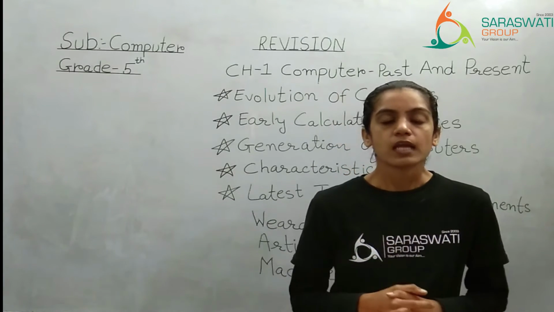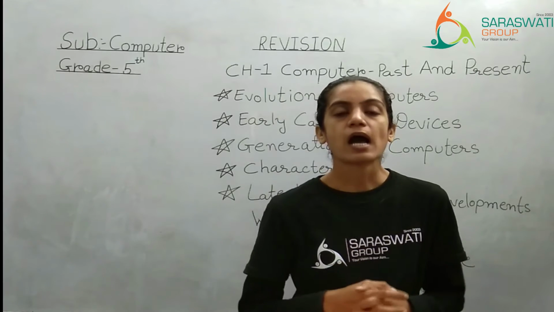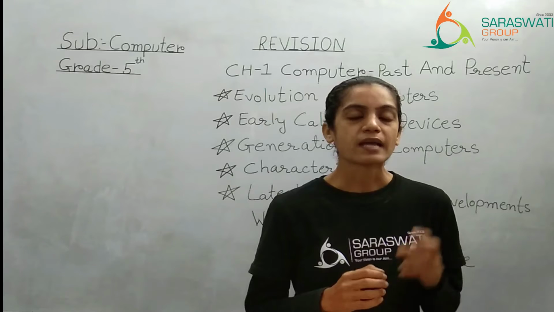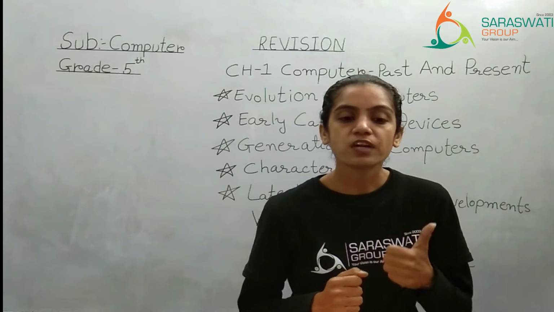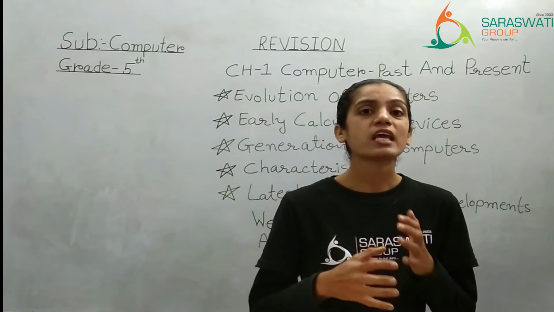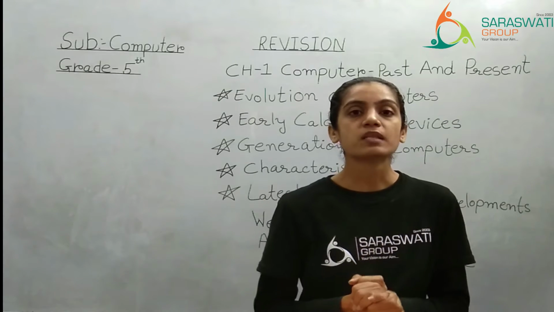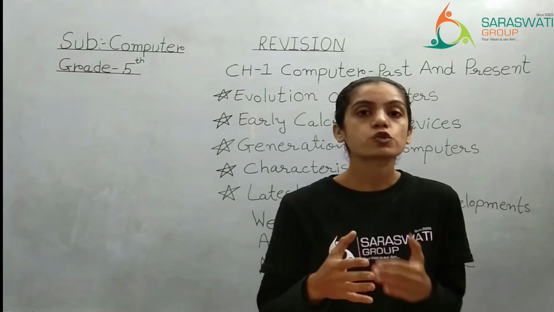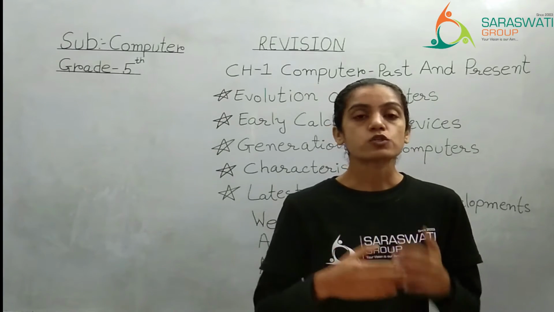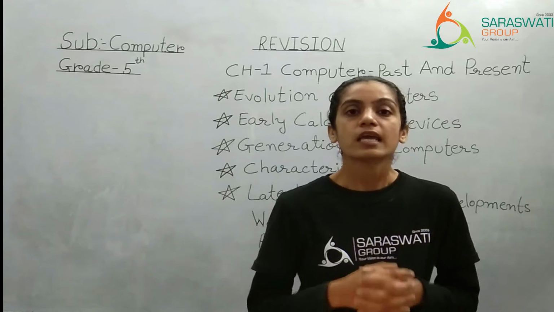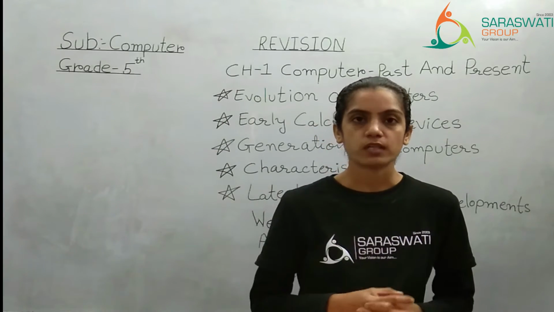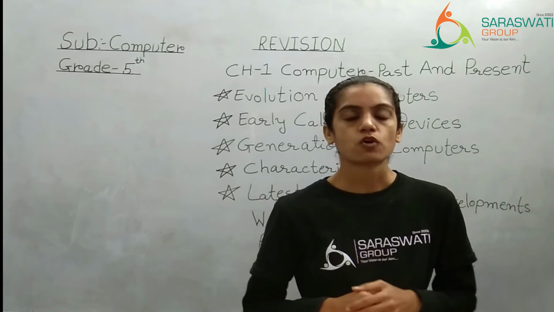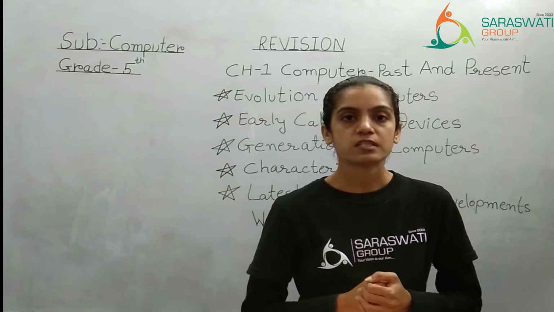For that, in 1800, Charles Babbage developed two types of engines. Actually, first he developed the difference engine, which was able to perform complex mathematical calculations, but still the question was about storing. So for storing, he again developed one more engine, that was the analytical engine. That was 33 years after the invention of the difference engine.